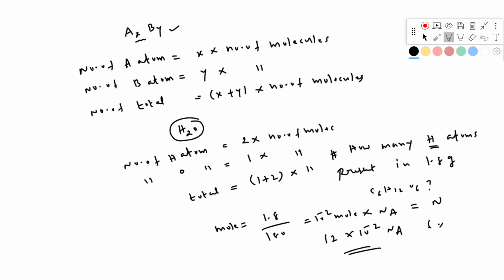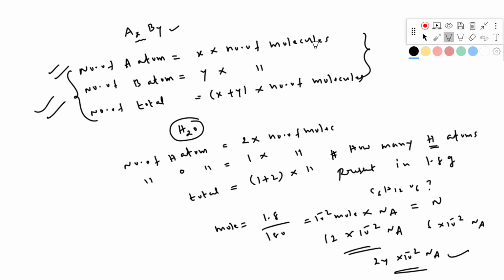So 6 into 10 power minus 2 Na. And for total atoms, 6 plus 6 plus 12, that is 24, so 24 into 10 power minus 2 Na total atoms are present. So you have to calculate like this. These formulas are important.